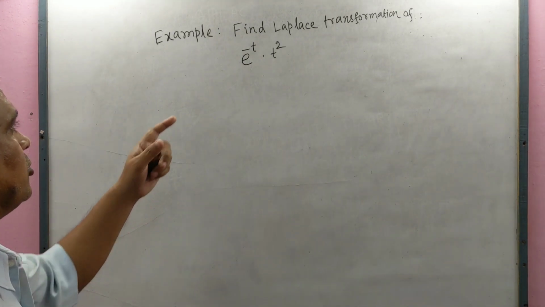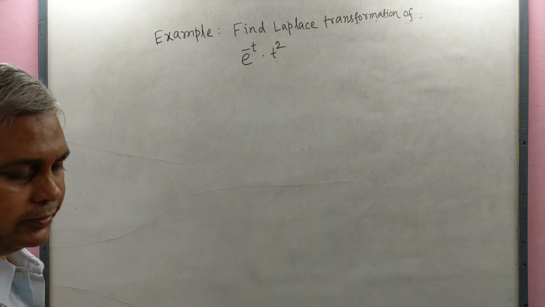Find the Laplace transformation of e to the power minus t times t square.